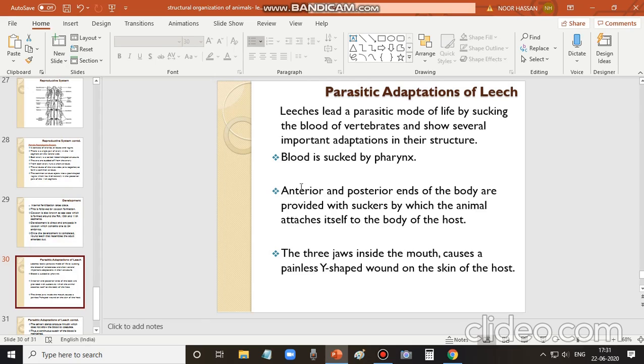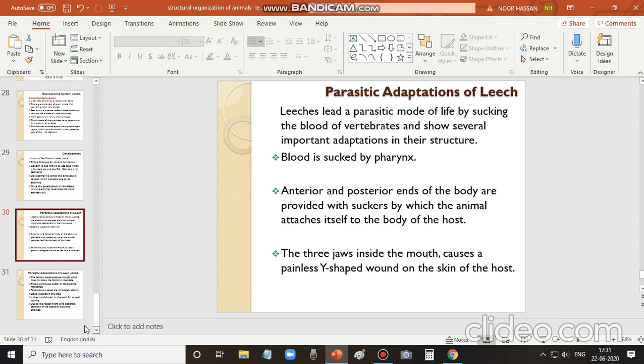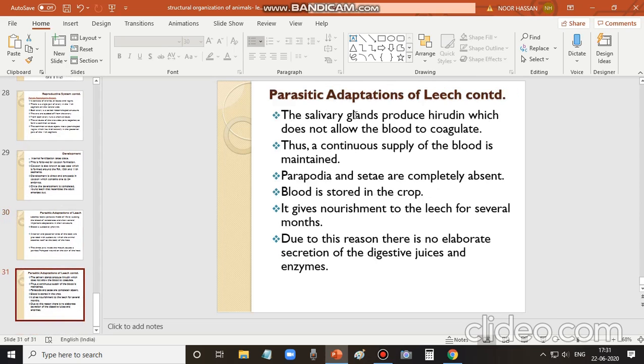So blood is sucked by the pharynx, and the anterior and posterior suckers are useful for the attachment of the animal onto the skin of the host. Apart from it, the salivary glands produce a substance called hirudin, which we have also learnt. This never allows blood to coagulate, so that the animal can continuously suck the blood.